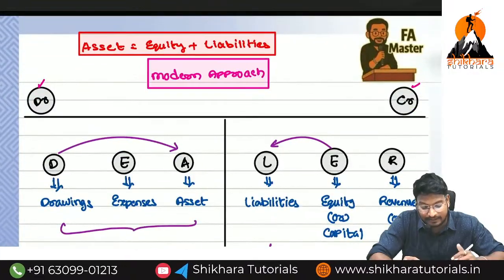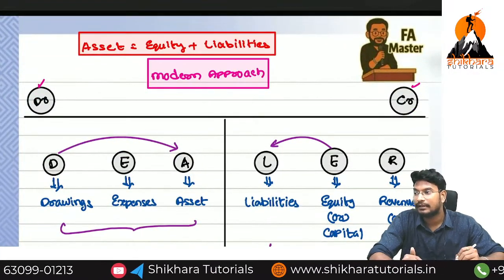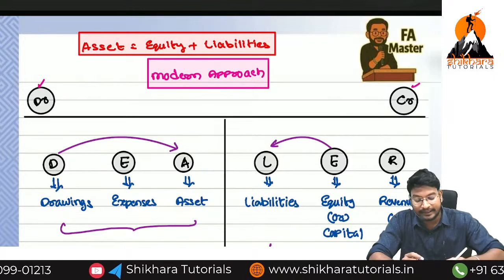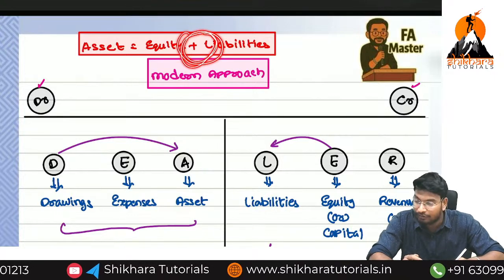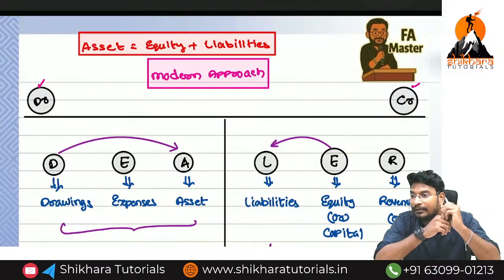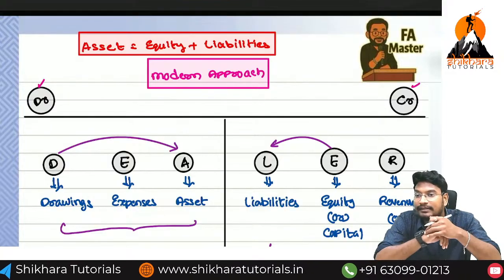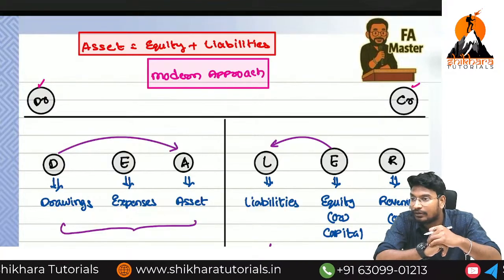Next one, what is the accounting equation we have? Asset equals equity plus liabilities. Why are we bifurcating the liabilities into two types? We have discussed in the previous class. How many types of liabilities are there? Two types: internal liabilities and external liabilities. Internal liability is called capital.